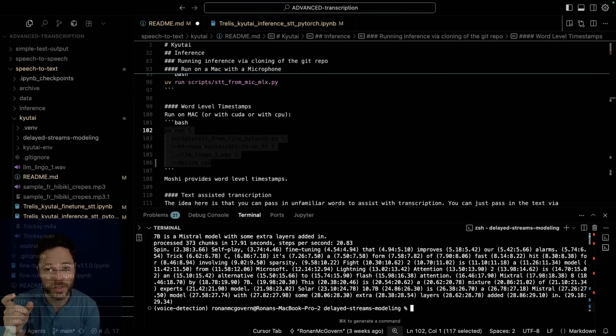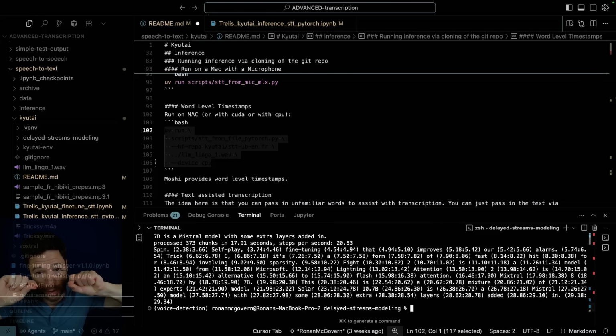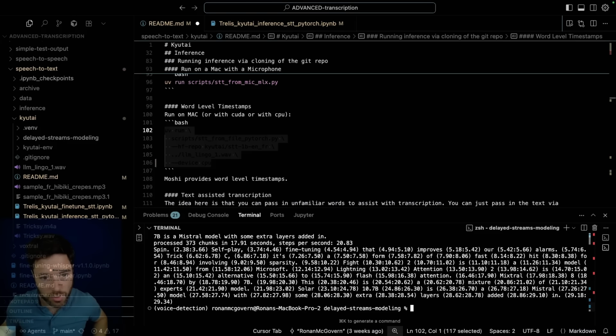and because there's a fixed delay of either half a second or 2 seconds between the audio and each token generated, you're able to just remove 2 seconds or half a second from the token generation time, and that allows you to timestamp it based off the audio. Like if you have the audio here, you know for a given piece of audio that there's a corresponding token that will be generated in half a second. And so you're able to map that back and get timestamps for every word.